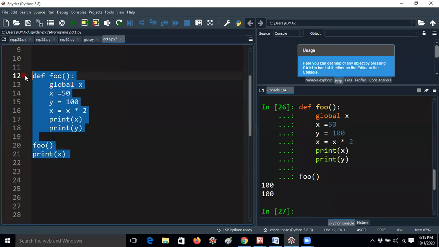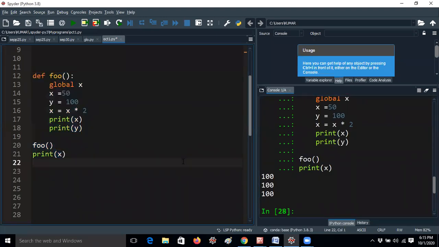And let me run this. I'm getting 100, 100, 100. That means here 100 means okay. So you may be confused. Here you should understand one more thing. Here it is not getting 50. After updating the value here, what is the value you are getting? x equals x into 2. That means x equals 100 here, right?